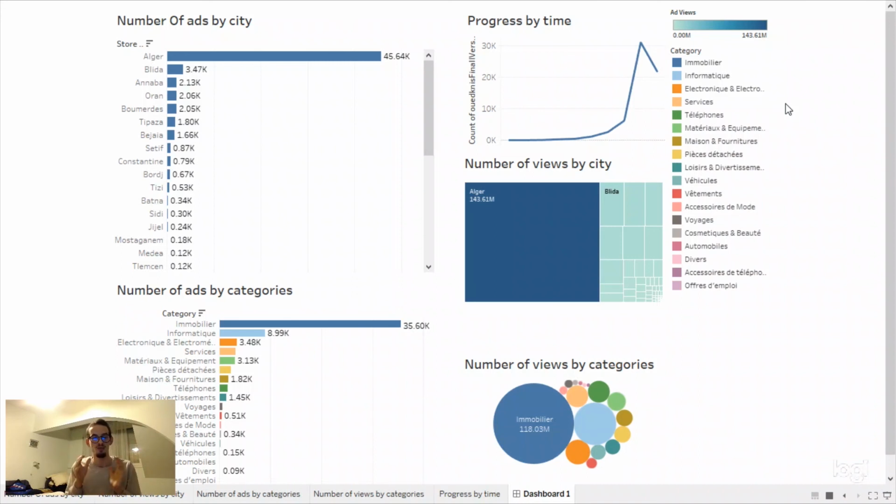Anyway, it was a short video, but the details of how I scraped the data and how I pre-processed it, I will leave in my GitHub repository. You can check it, and the datasets, of course, I will also leave in the description. It's on Kaggle. There are two datasets.